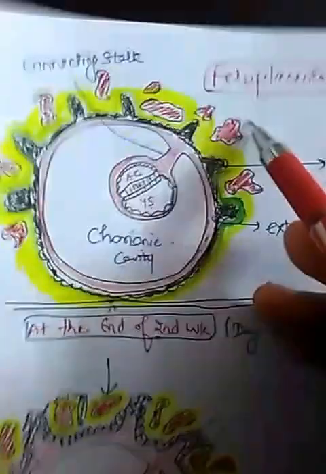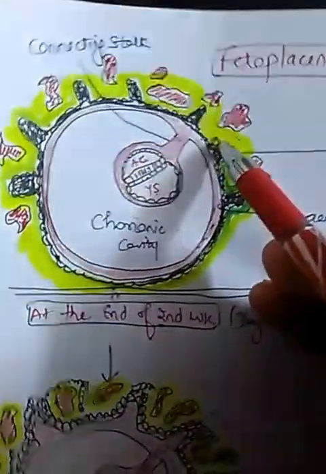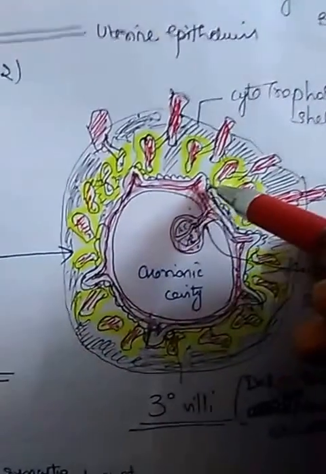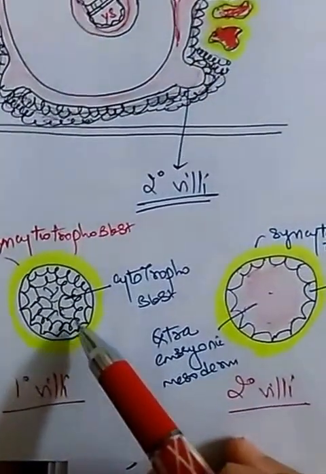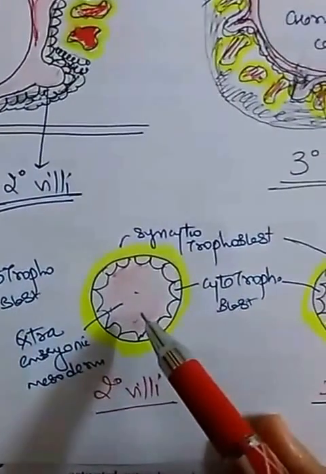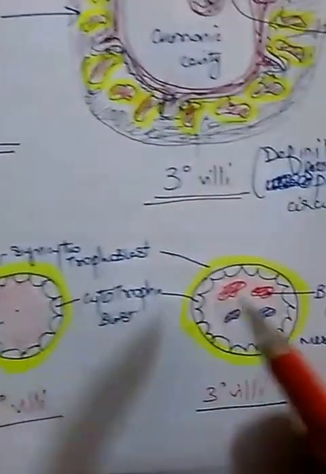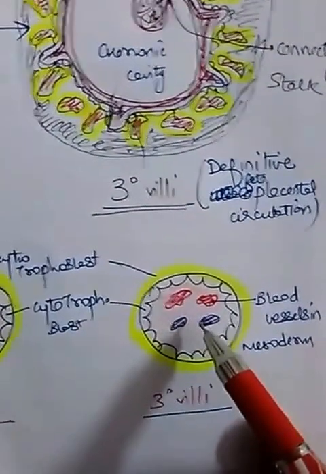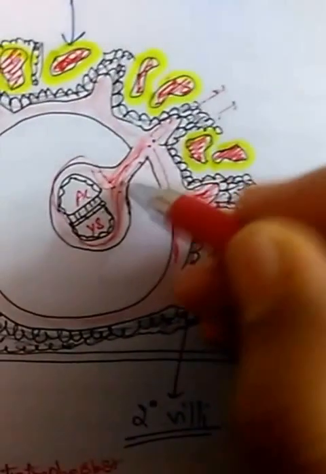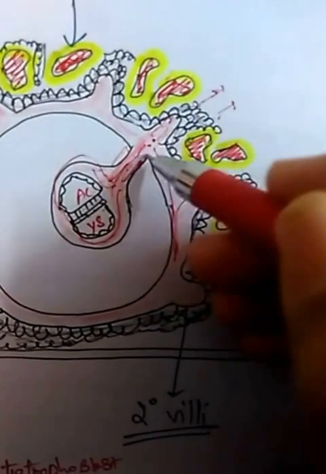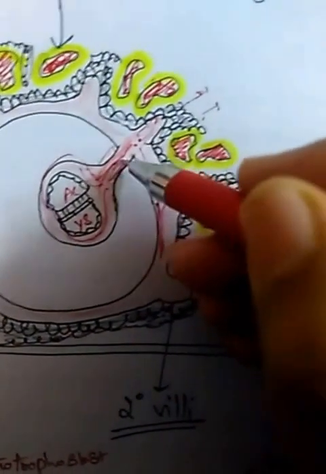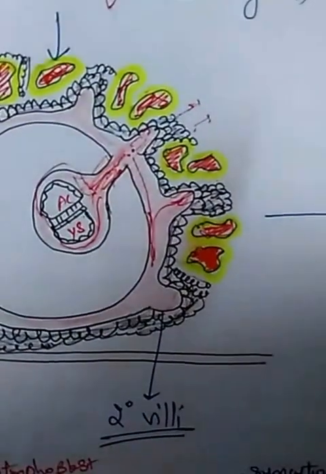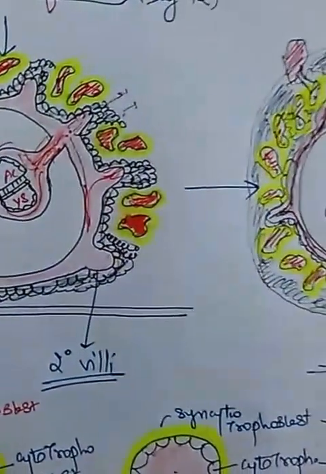That was uteroplacental circulation. Here is fetoplacental circulation through the capillaries. As you can see, for revision, this is the primary villi filled with cytotrophoblast. Here extra embryonic mesoderm is present in between the cytotrophoblasts, and in this extra embryonic mesoderm, blood vessels have formed from the mesoderm, and this connecting stalk, which now contains the blood vessels, will gradually form the umbilical cord in future. Clear? So this was all about fetoplacental circulation.